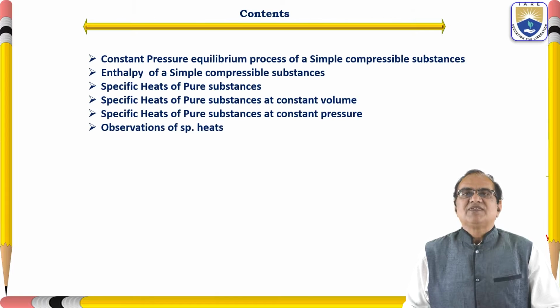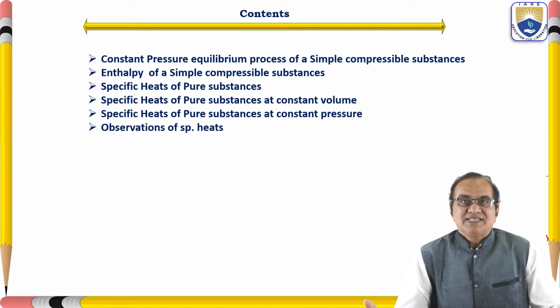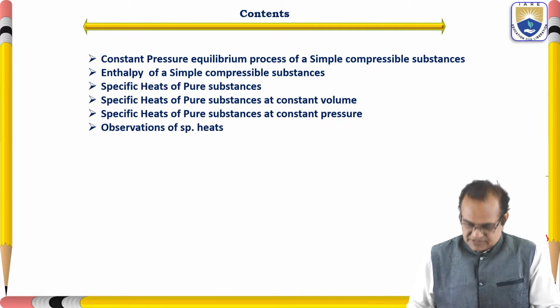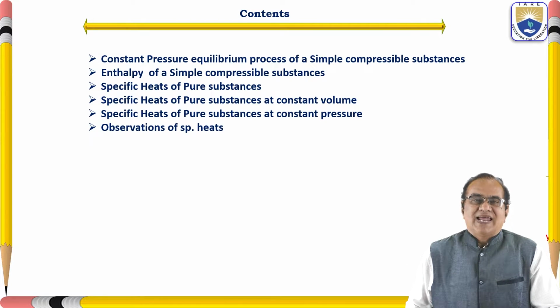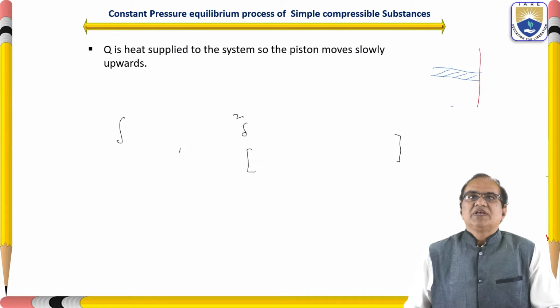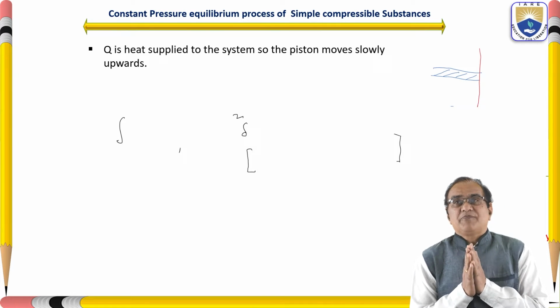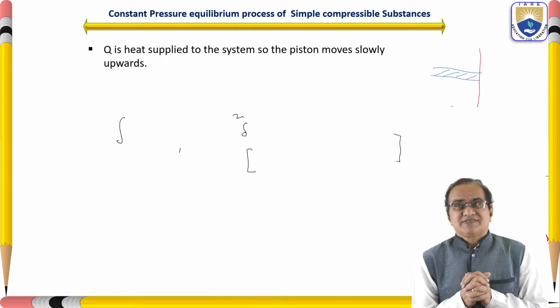In this observation we will see the Cp and the Cv and their relations. These things I am going to discuss in my next slides. So first I will discuss the constant pressure equilibrium process of a simple compressible substance.